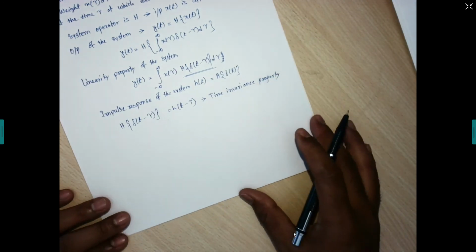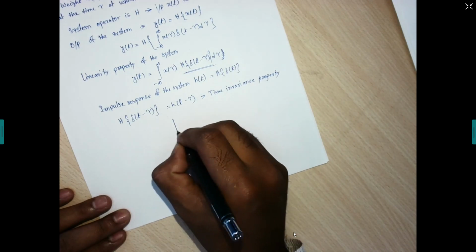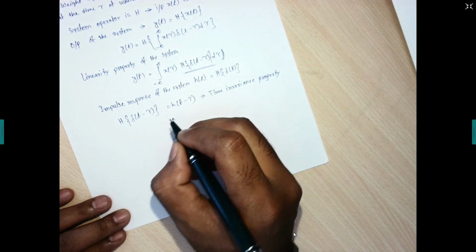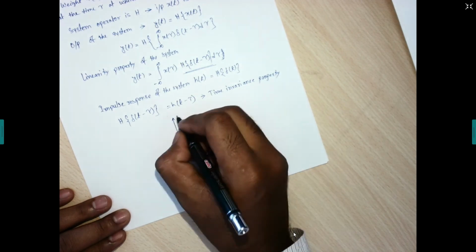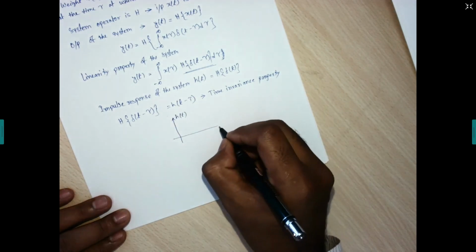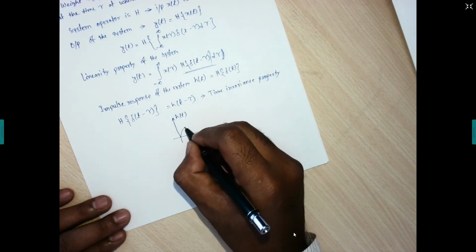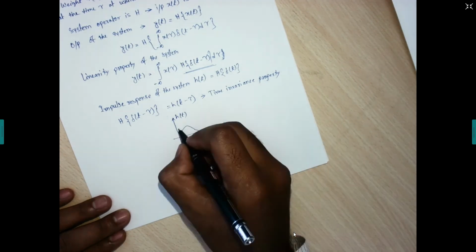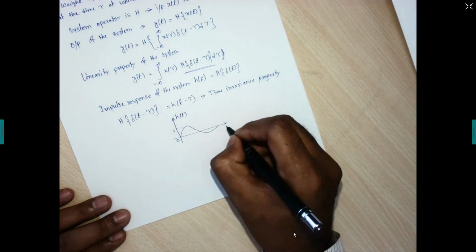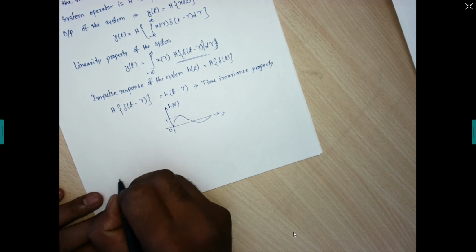So let us take an impulse response, something like this. Sorry, this is h of t. That is your impulse response of the system, something like this. Let us consider it maintains the maximum amplitude of 1. Let us consider it is 0 and it is on the time axis. So we are having the input something like this.